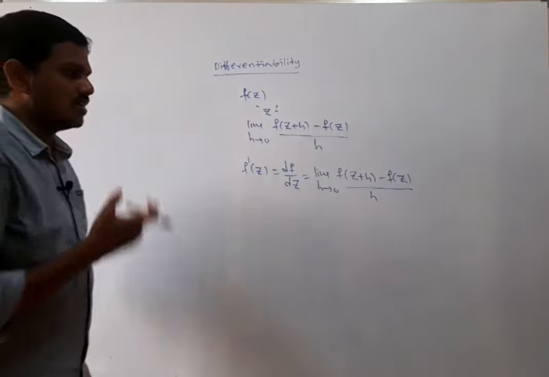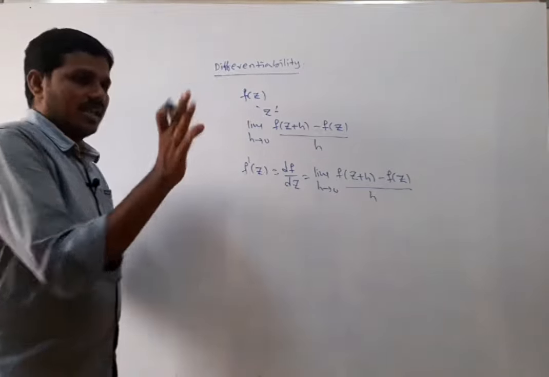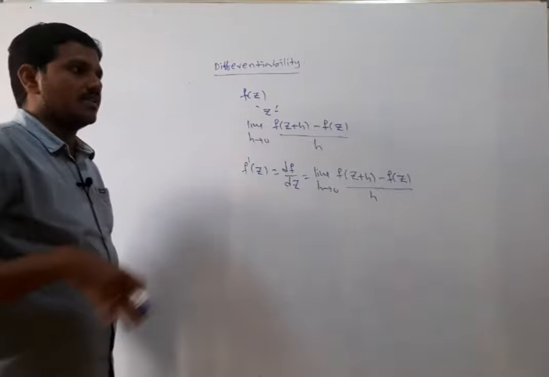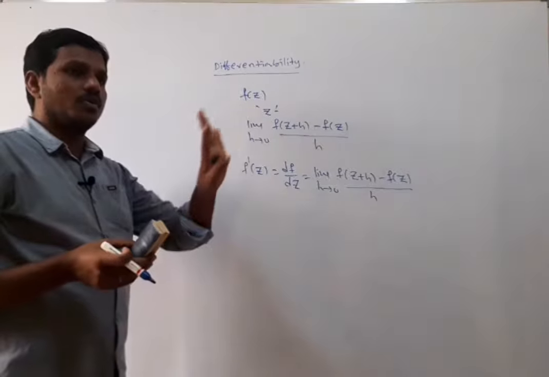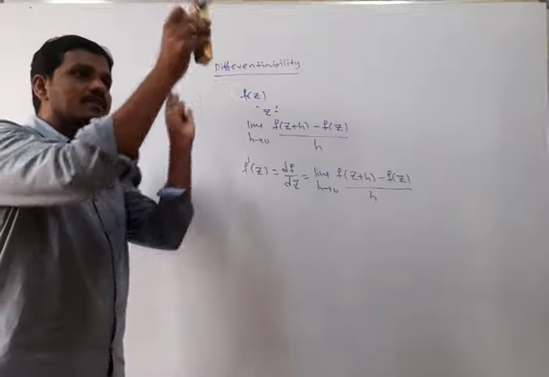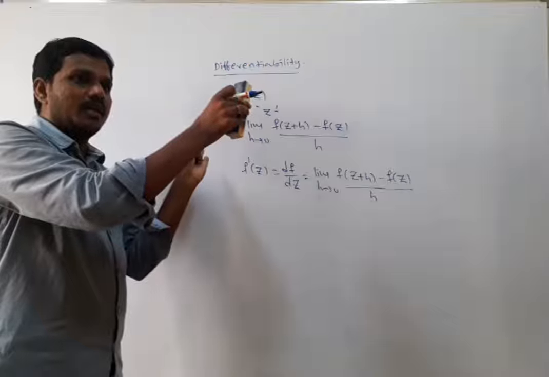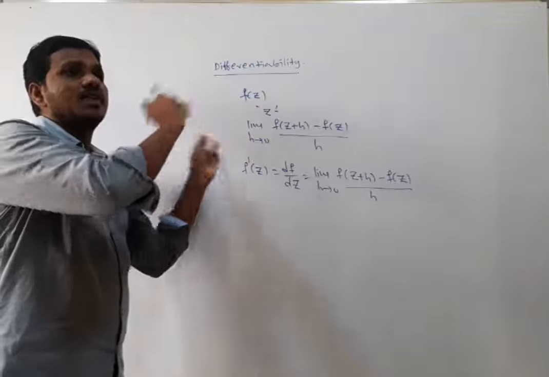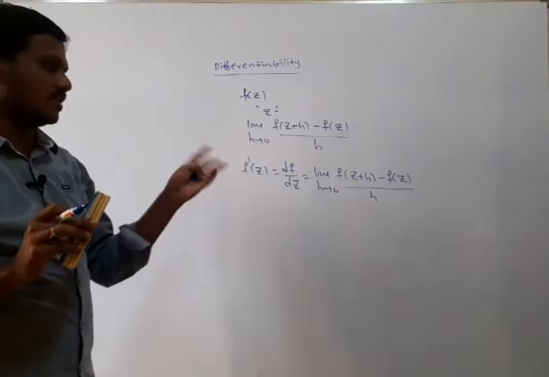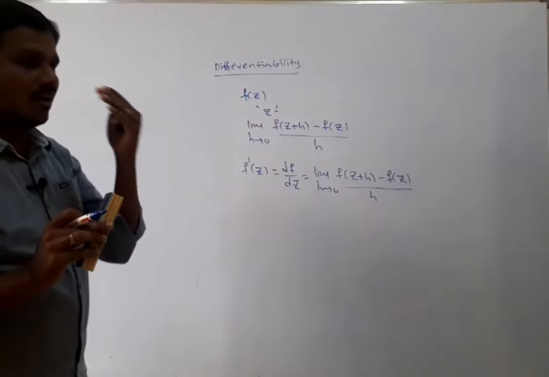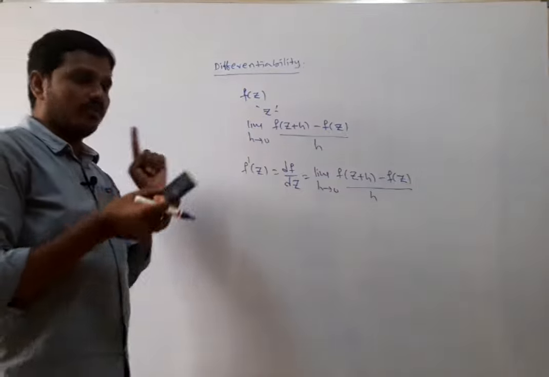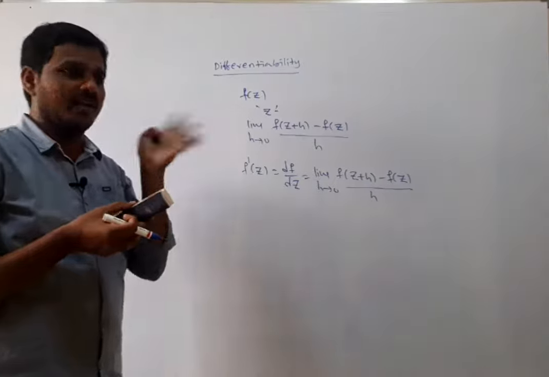You know that this is the first principle of the derivative. We are using the same definitions we already discussed in the real number system, but now we imagine that the function exists in the complex plane, the complex number system. The function exists from region to region, that means between two complex planes. That is the difference. The rest of the things are all the same. The concept is the same, but the representation is completely different.